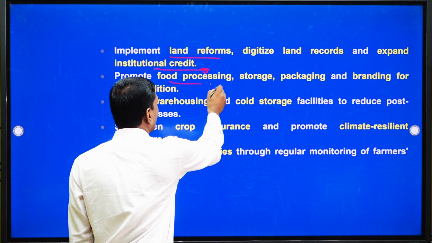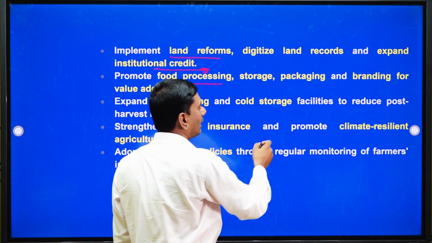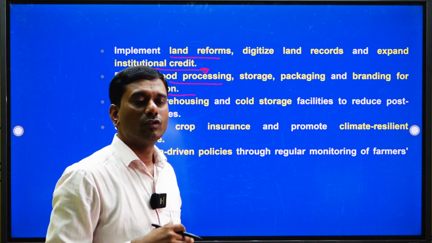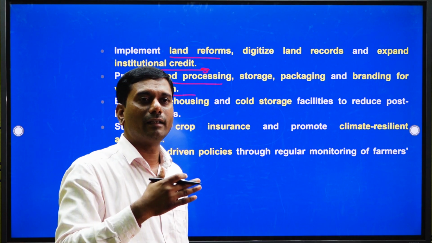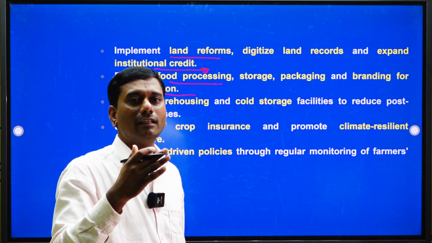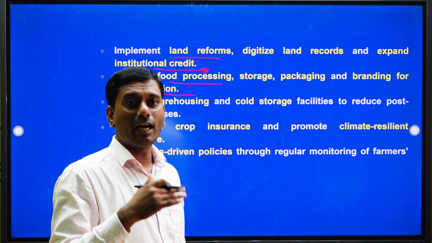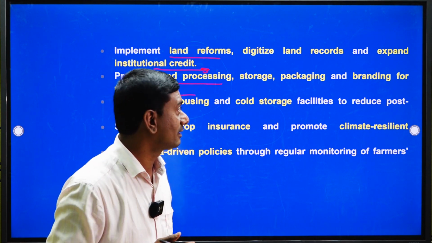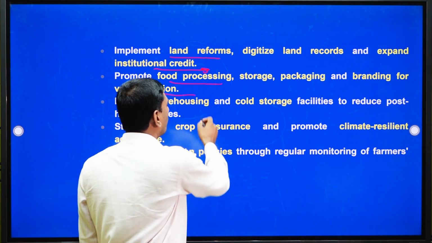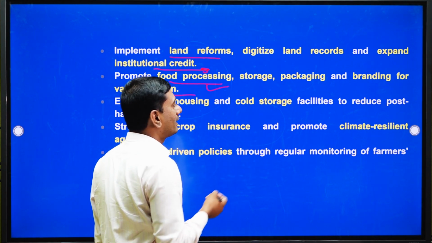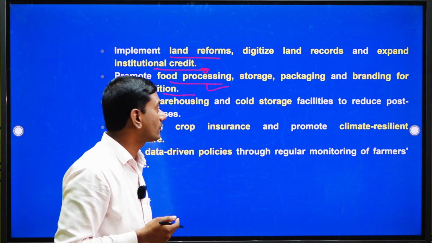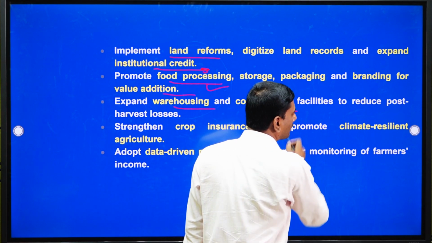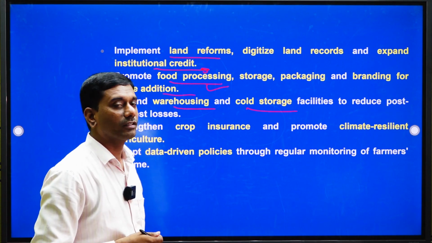And next is food processing, storage, packaging and branding for value addition. They have also emphasized that farmers have to make agriculture profitable by adopting value addition based methodologies in their agriculture sector, right, especially food processing, storage, packaging and branding and value addition of the crop, and even expanding warehousing and cold storage facilities to reduce post harvest losses.